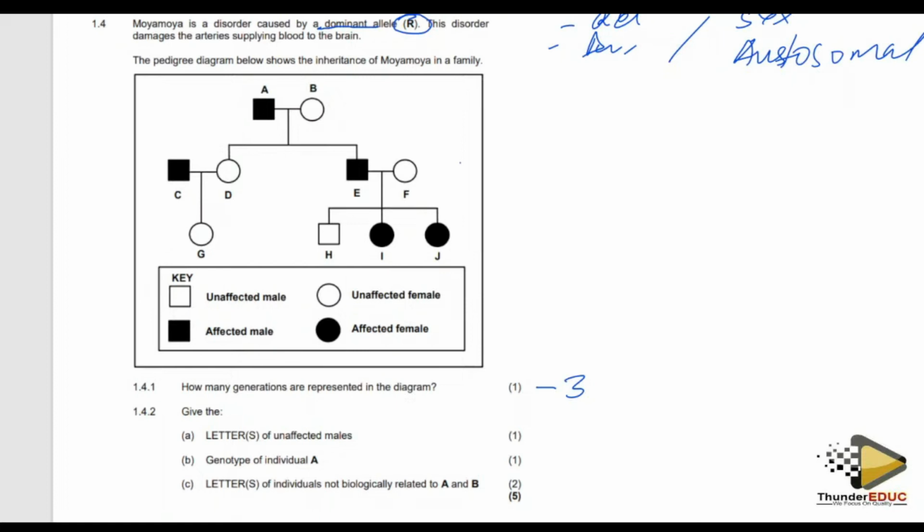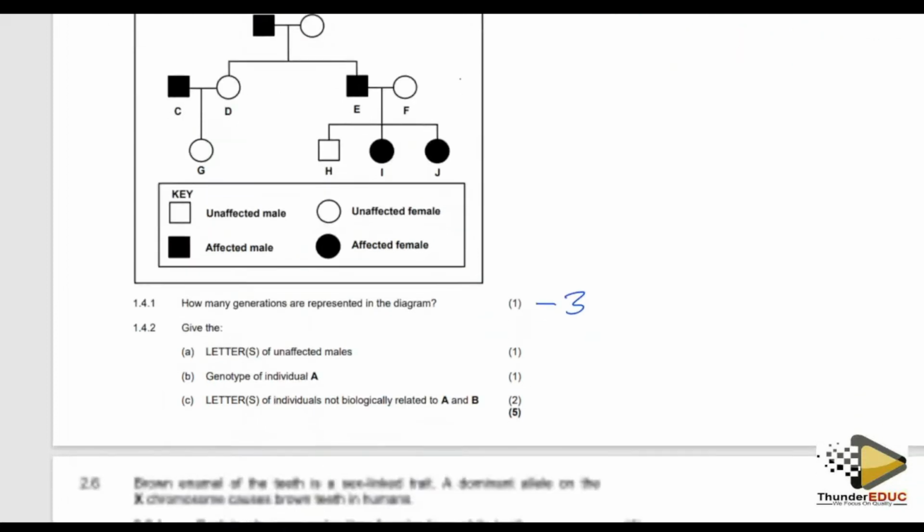So we just give you the question. So please take note of that. In this case, they gave you a key. The one we shaded is affected with the disorder. The one who is not shaded is not affected. So you have to take note of that.